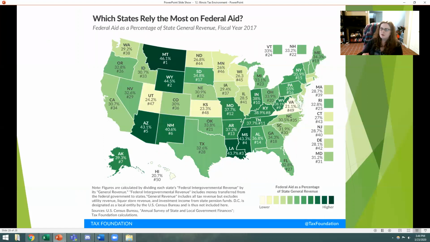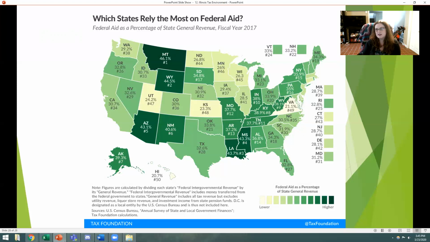But also, what we've seen is through all these additional taxes, a lot of the money that's spent in Illinois is actually raised locally, which means that we have one of the most moderate to lowest dependencies, or the amount that we rely on federal aid programs to be able to keep our state running. So we actually build a lot of that money in-house instead of getting block or matching grants from the federal government, which is a really interesting thing to think about. So it's just kind of food for thought.